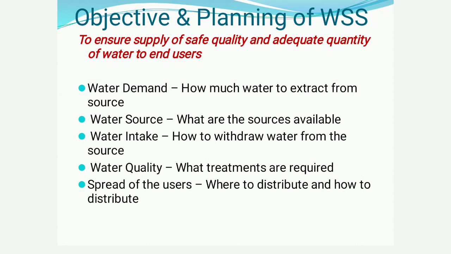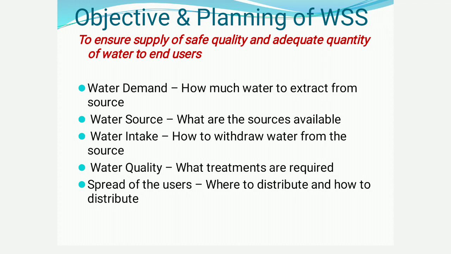The second plan is water source. Now we have to find a water body which will supply 1 lakh liters to that particular municipality in a single day. This supply should last for an entire year, so for 365 days it has to supply 1 lakh liters of water to that particular town or municipality.